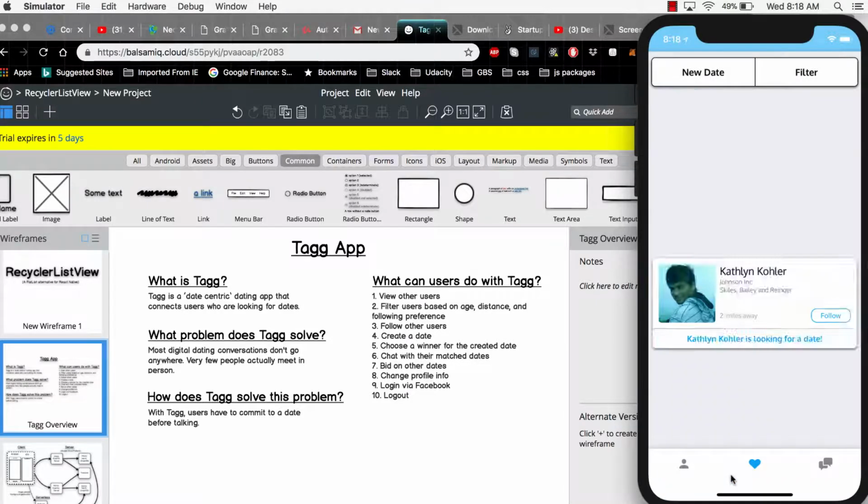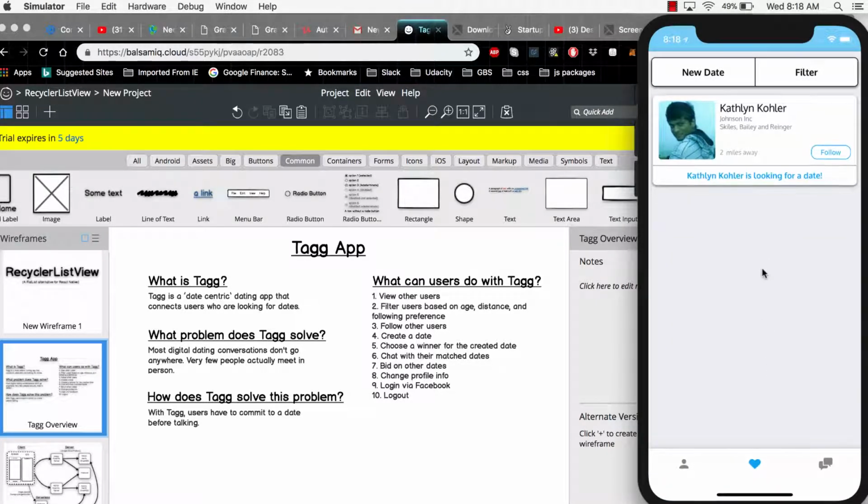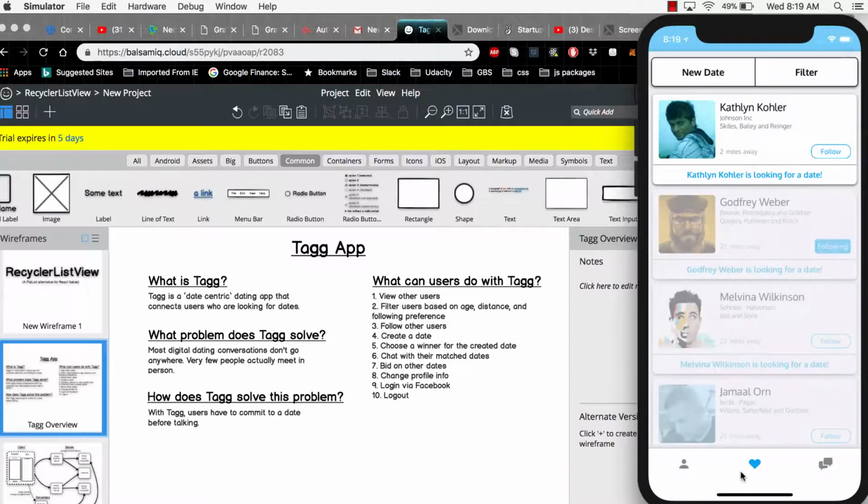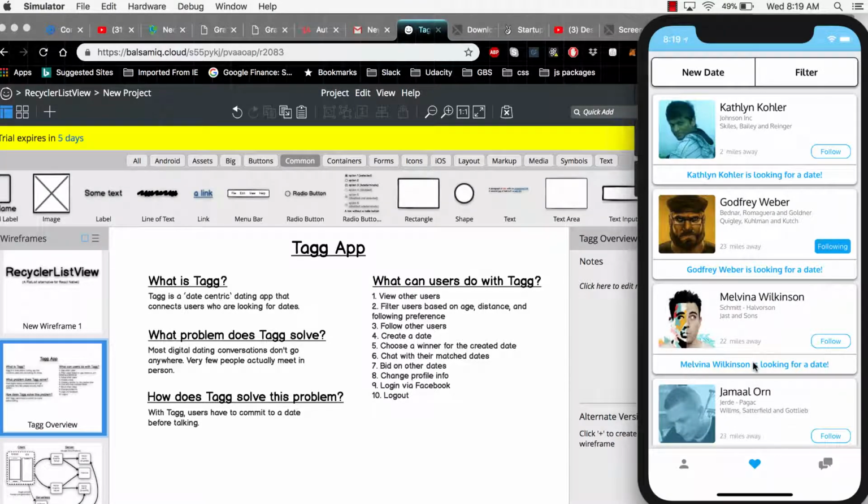Then I can click done, and it'll update this list. There's only one user here that's within 2 miles. I don't want that, so I'm going to increase this to 31, and then it'll load a few more in there.